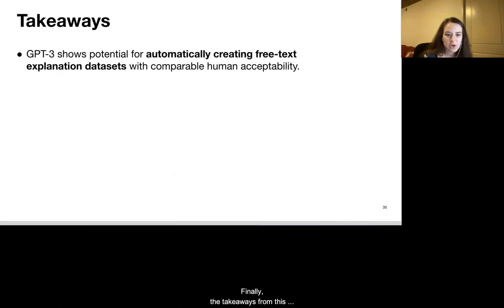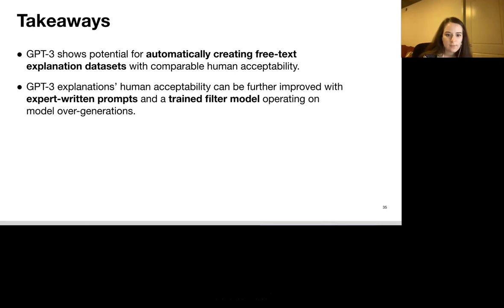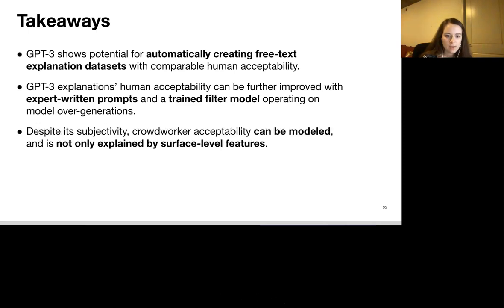Finally, the takeaways from this project are threefold. We demonstrate that GPT-3 shows the potential to automatically create free text explanation datasets that have comparable levels of human acceptability to crowdsourced datasets. We demonstrate that GPT-3 explanations' human acceptability can be further improved with expert-written prompts and a trained filter model operating on model overgenerations. And finally, despite its subjectivity, crowd worker acceptability can be modeled, and is not only explained by surface-level features.